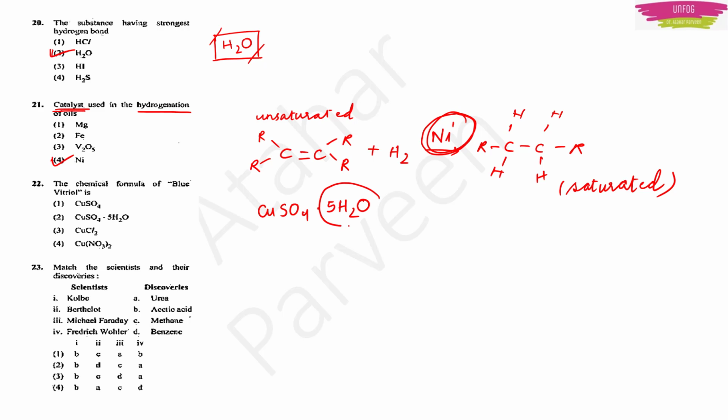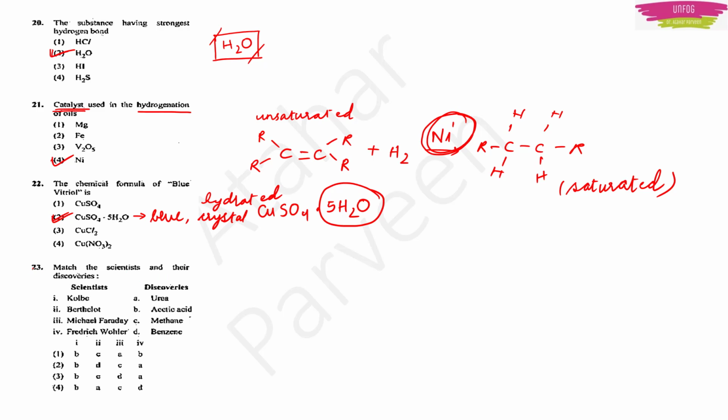It is a hydrated crystalline solid. Is there any option? Yes, second option, CuSO4.5H2O. This is blue vitriol, a blue crystal solid, which is a hydrated crystal solid.